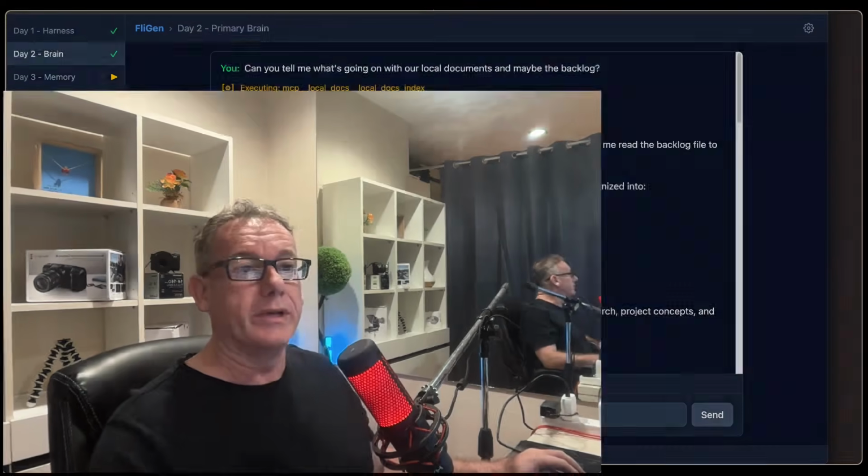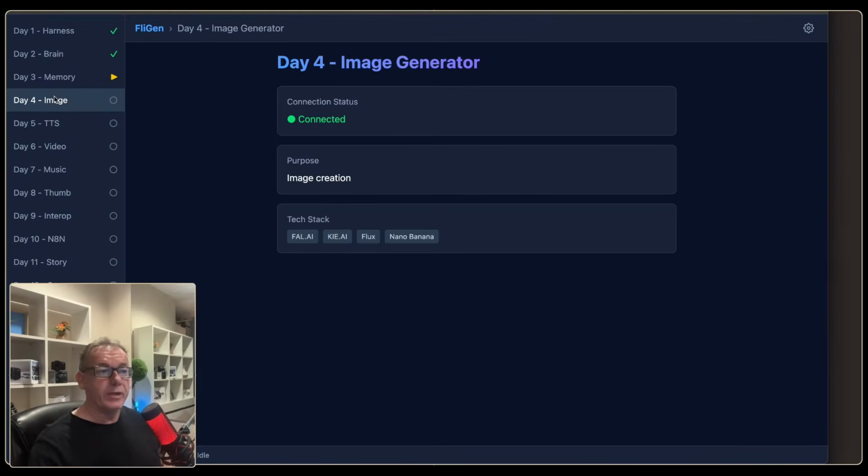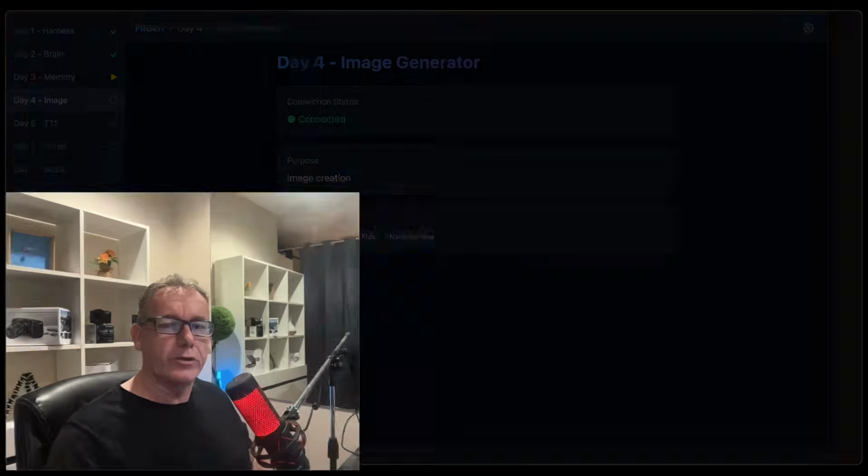And I guess what we're going to be talking about tomorrow is image generation. So with that, hopefully we're going to use either FAL AI or Kai AI, because these are endpoints that will allow us to talk to multiple image generation systems, and we'll figure out how to use them tomorrow.